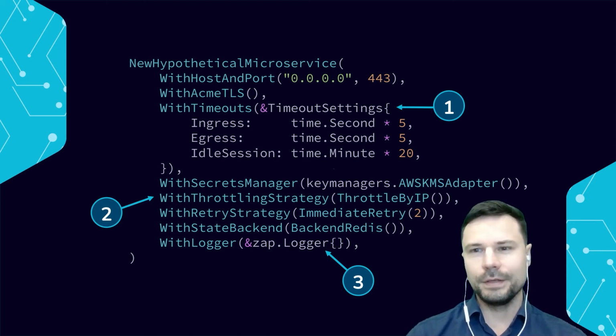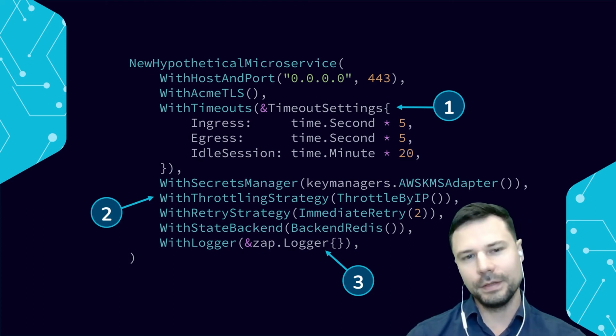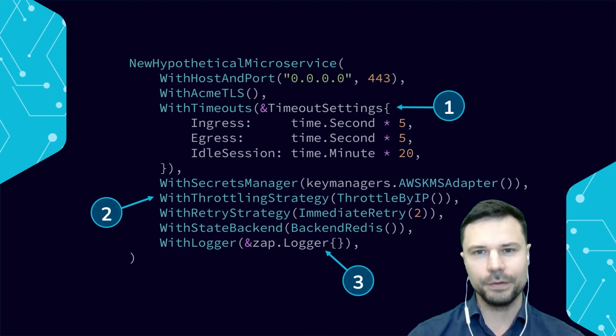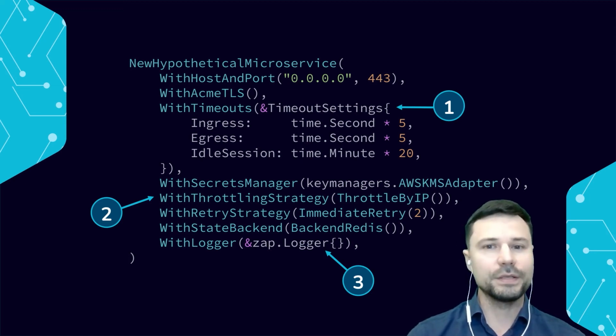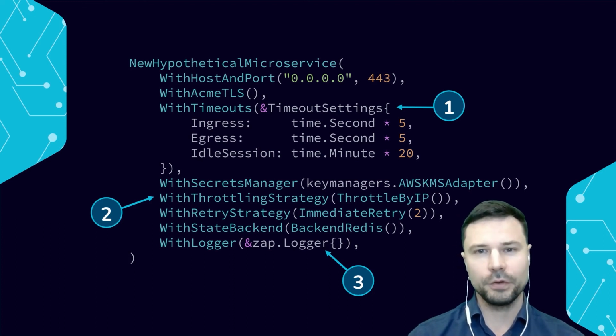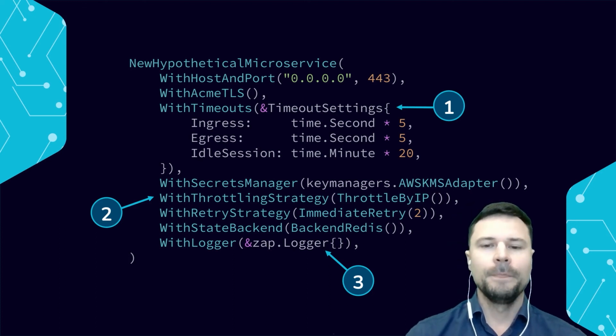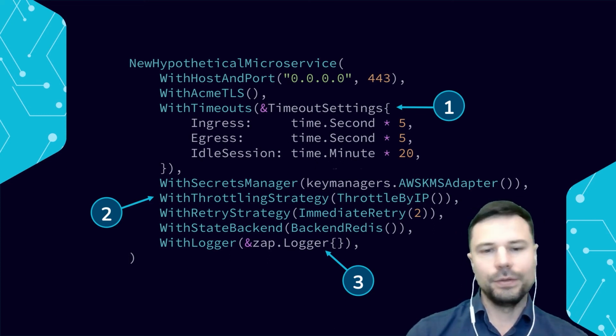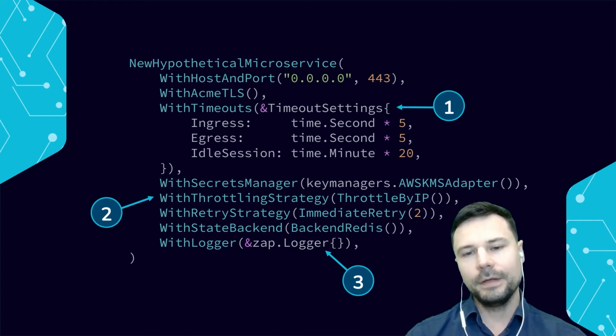If the microservice is getting tar pitted, or is getting connections which cause it to respond very slowly, or the other way, to hold long sessions, it can bring down the whole microservice. It can affect other microservices. So we can externalize that as well by making a structure called timeout settings and divide it into ingress, egress, and idle session timeout.